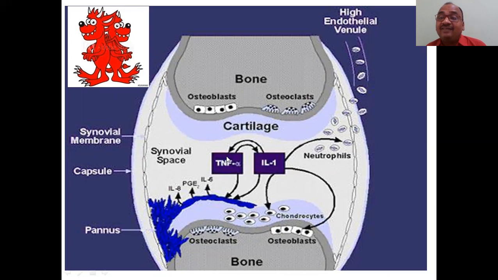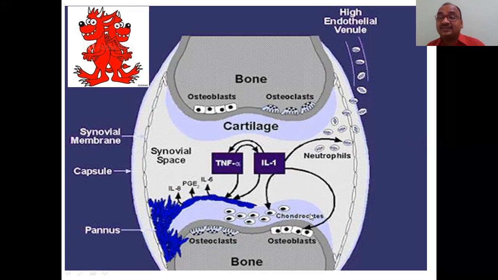These two devils have a capacity: one devil will change to the other devil, and that one changes back to the first devil. These are the biggest two devils in your knee. This is the structure of the knee. See what happens: these IL-1 interleukins release the chondrocytes.